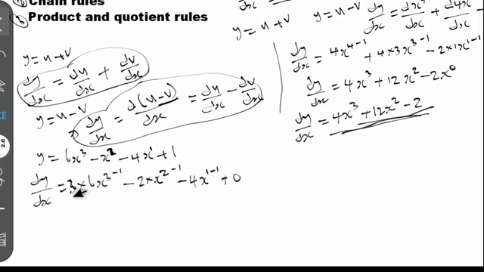So let's quickly solve what we have here. Therefore, our dy/ds is equal to 3 times 6, we have 18, and 3 minus 1, that is 2.